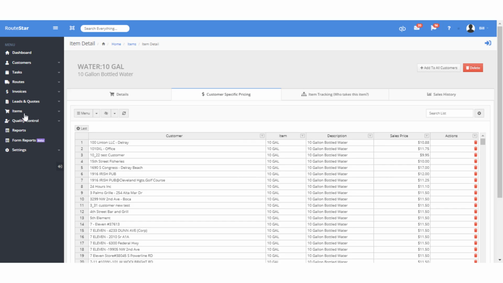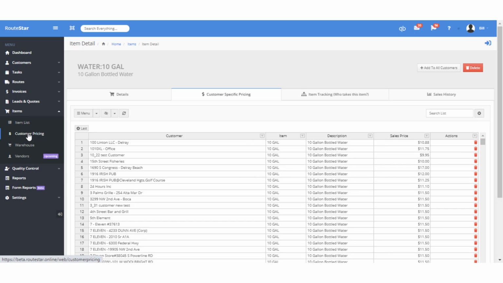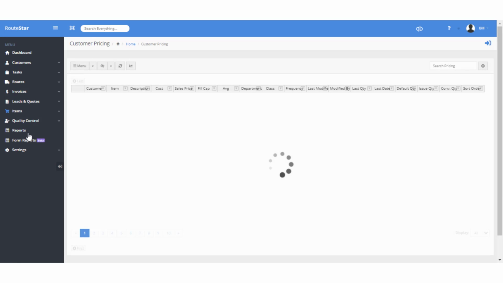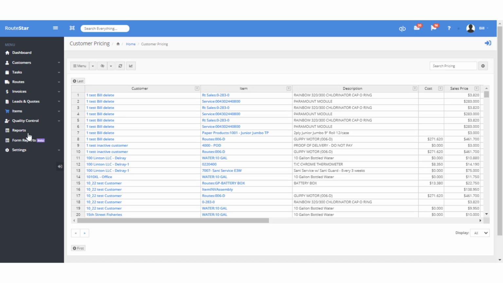I can also go to items, customer pricing. This is the overall customer price list for all your customers and all the items they take in one screen. Remember, this is all exportable to Excel. So if I go to menu, I can update or export this to Excel.